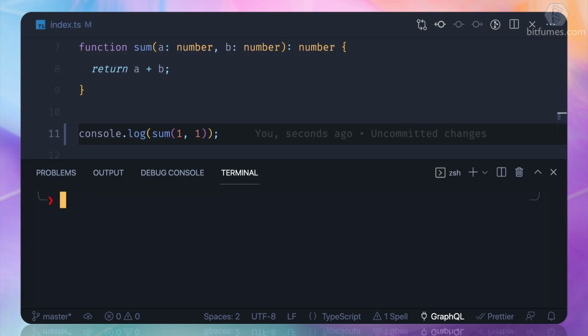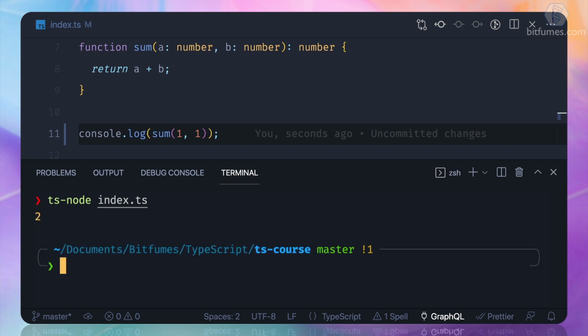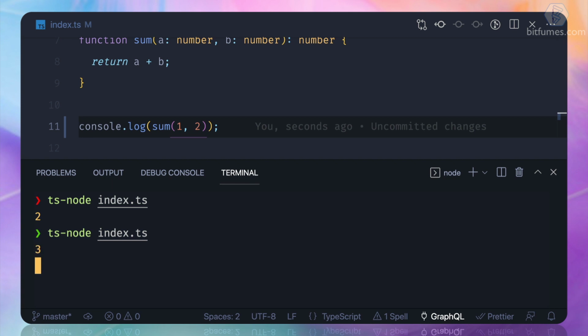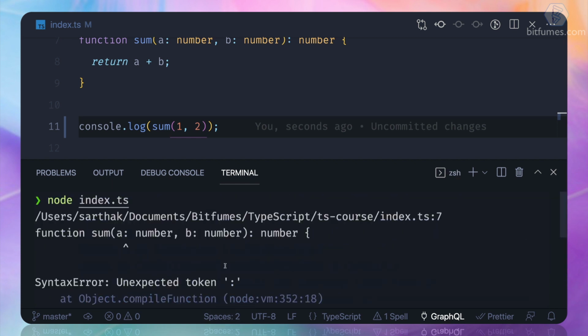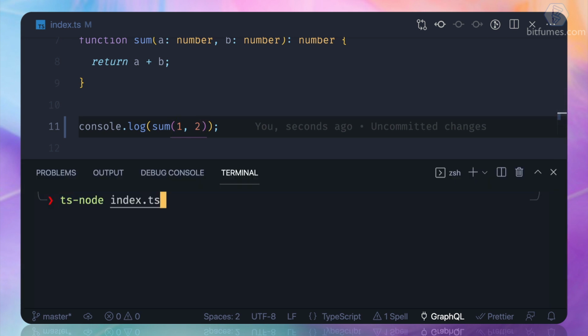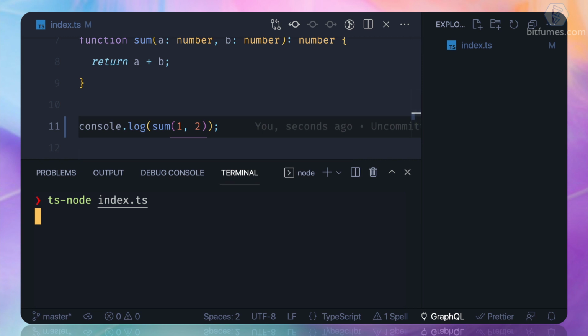Now, one more time, I clear the terminal and then I run ts-node index.ts once again. And yes, you can see we are getting 2 as the output, because our function is working absolutely fine. And this is the power of ts-node. And remember, let's try with node once again. Still, node is not recognizing this colon. But what happened here is that ts-node compiles the TypeScript file and returns the output.